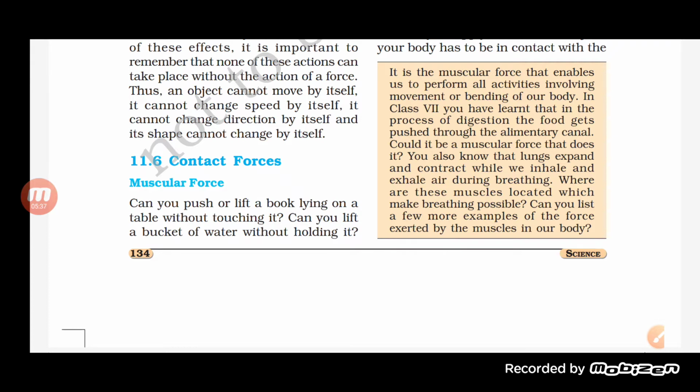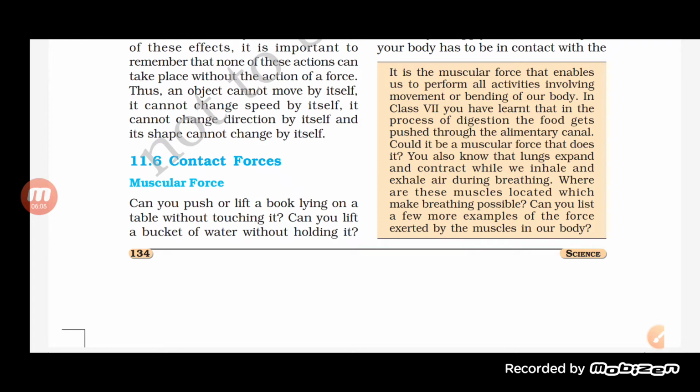It's a force only, and that force we call a muscular force. Okay, and this muscular force enables us to perform all the activities. So when we are working on an object with the help of the muscles, when our muscles are in contact with that object, that is called a muscular force. So any kind of work you are doing is a muscular force.